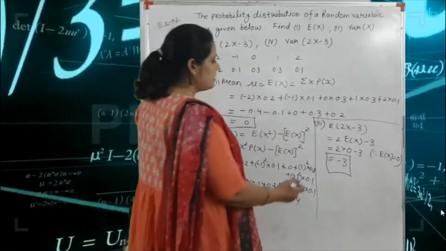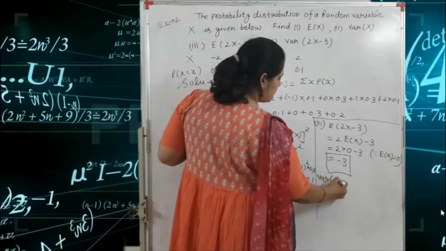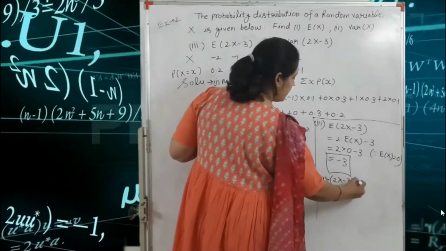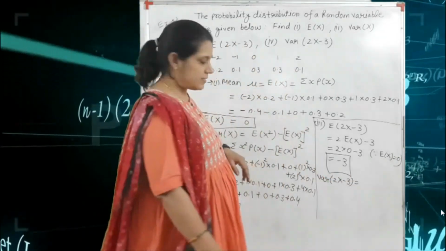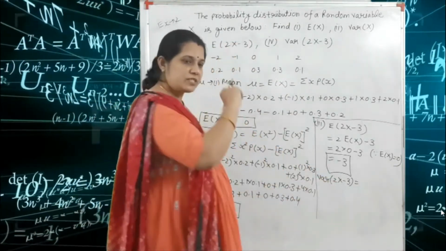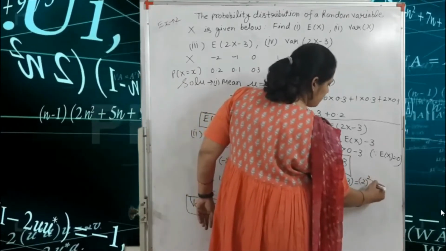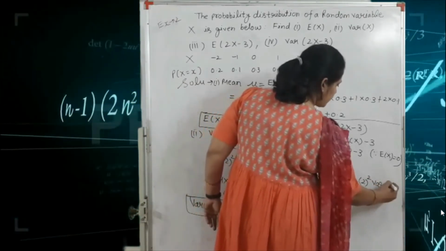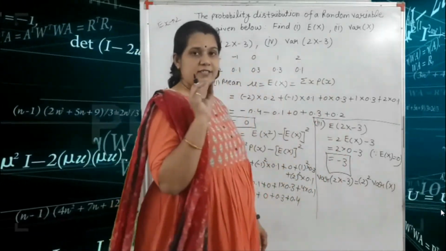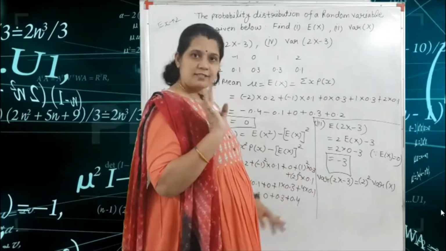Fourth is we find the variance of (2X minus 3). Okay, so open this term. So variance of (2X minus 3): 2 is a constant, so we write 2 square times variance of X. Okay, and the variance of any constant is equal to 0. So variance of minus 3 is equal to 0.